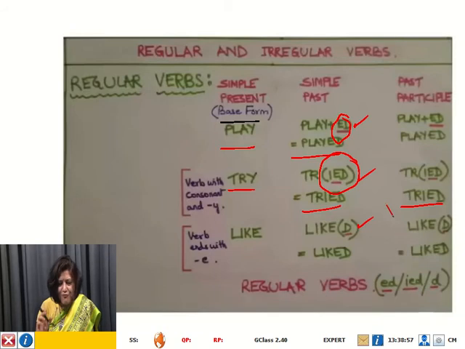So verbs whose simple past tense and past participle forms are created by adding d, ed or ied to the base forms are called regular verbs. Okay, so now you remember what are regular verbs.